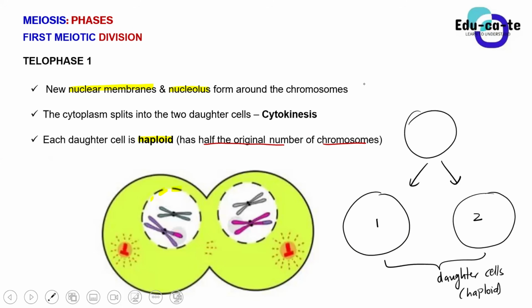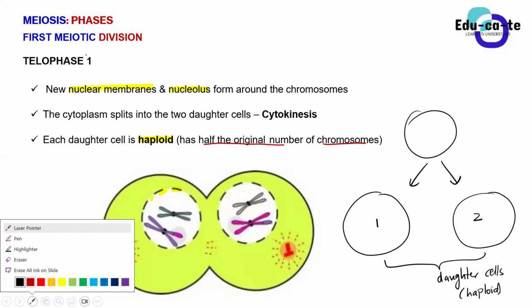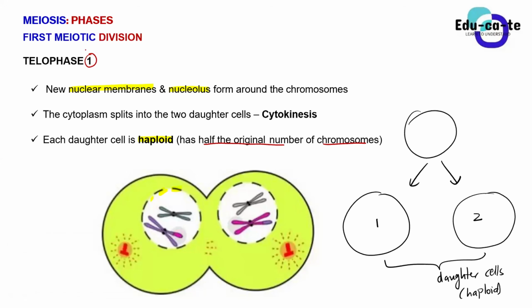So for you to be able to form gametes, your cell must divide 2 times. Here we just did the first meiotic division. That is why when we wrote the phases, we were writing a 1 next to it. This 1 was just telling us that it is the first meiotic division, the cell dividing for the first time. Now the cell has divided and formed 2 genetically different daughter cells.